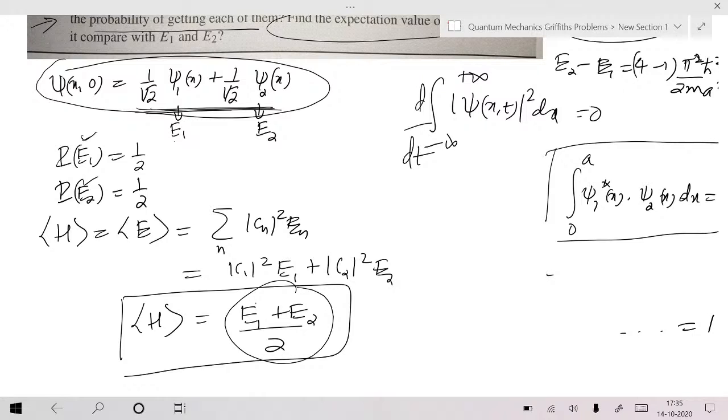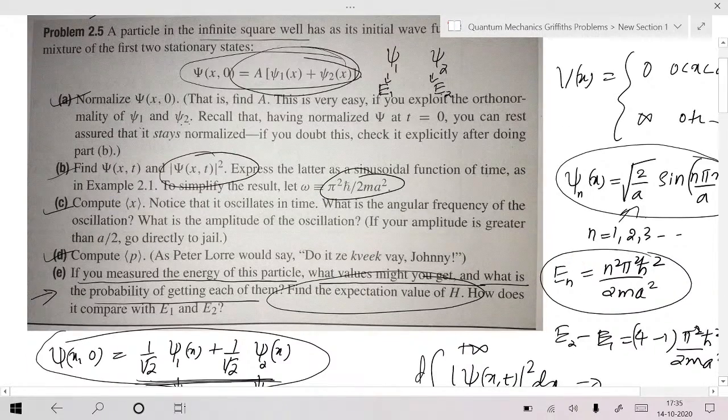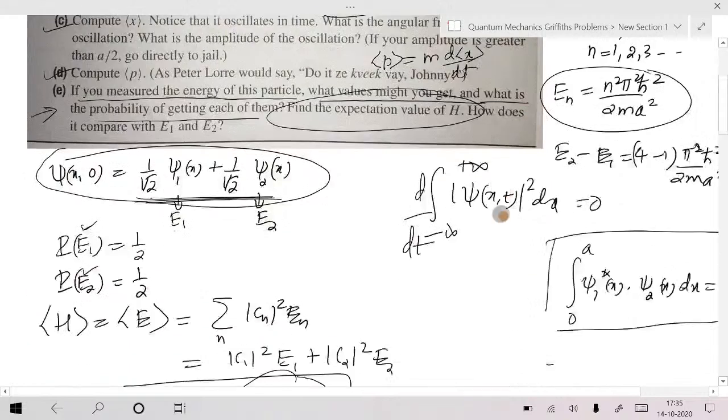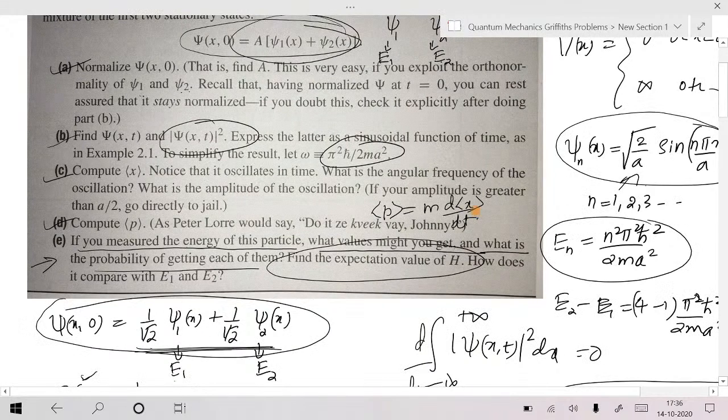Any question quickly? So try to solve this question fully, so that a lot of aspects you will understand here. Again, in part D, he is expecting you to use this formula: expectation P is equal to m into d expectation x by dt. You can use one more formula for P cap: integral psi star minus i h bar dou by dou x into psi dx. You can make use of this one also, but that is quite lengthy. That's why, anyway you found expectation x, take the time derivative, you will get expectation P. That's what he is expecting.